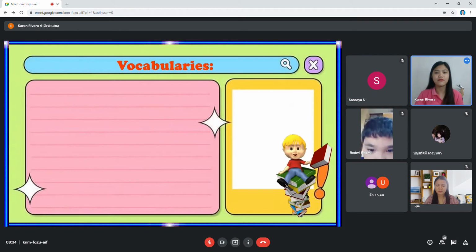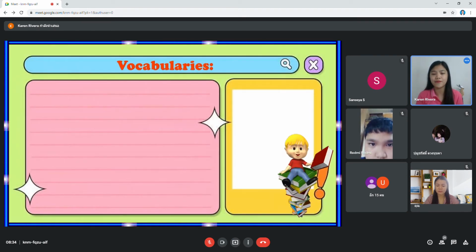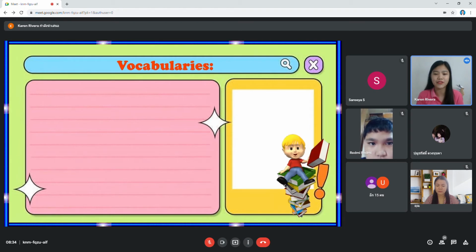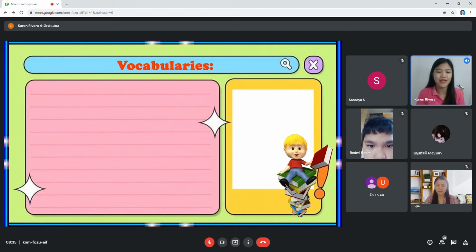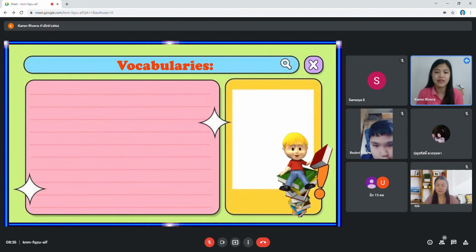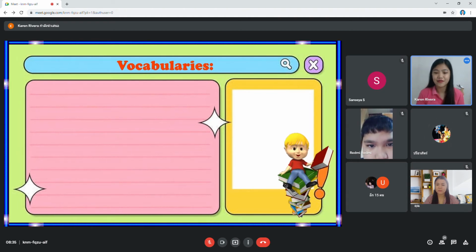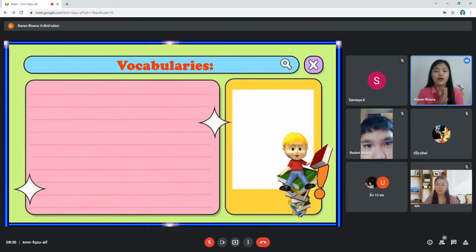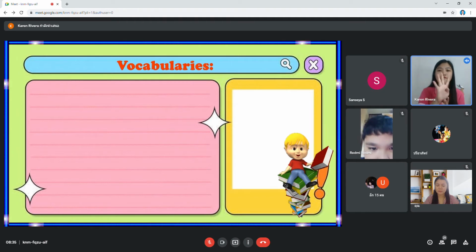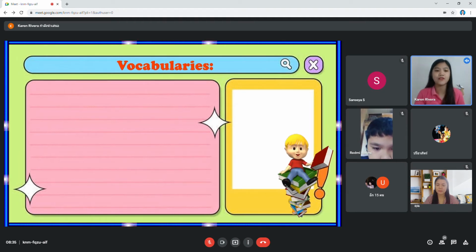Now, yesterday, how many vocabularies did we have? Do you still remember? 1, 2, 3, 4. How many? Yesterday we had 4 vocabularies. So, first we have, can you read it?